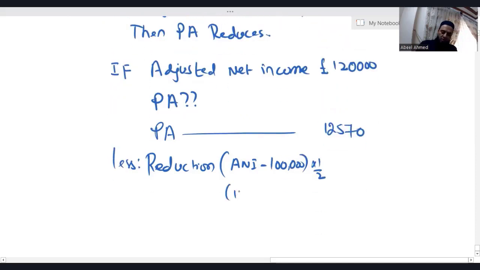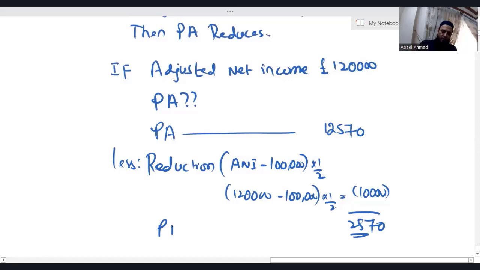If I apply this formula, 1,20,000 minus 1 lakh, 1 upon 2, I'm getting 10,000. It means I'm left with 2,570. So this individual will not be able to get a personal allowance of 12,570. This individual will get the personal allowance of 2,570.